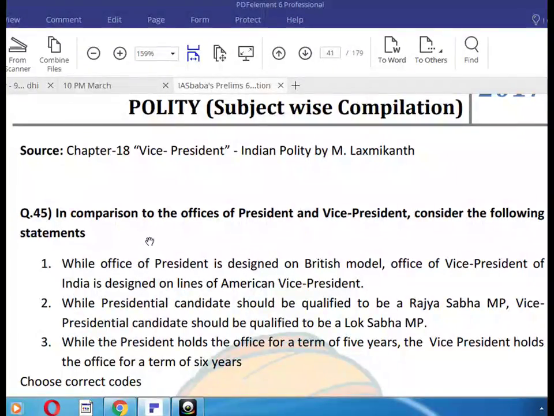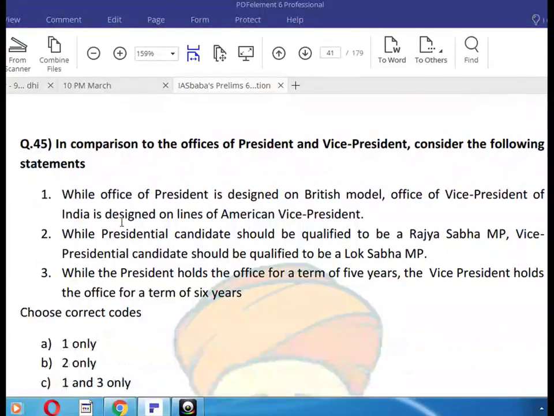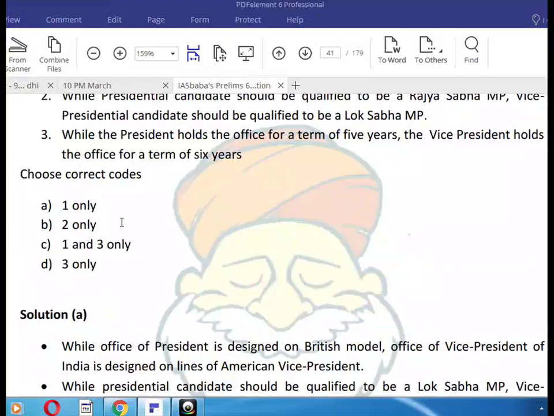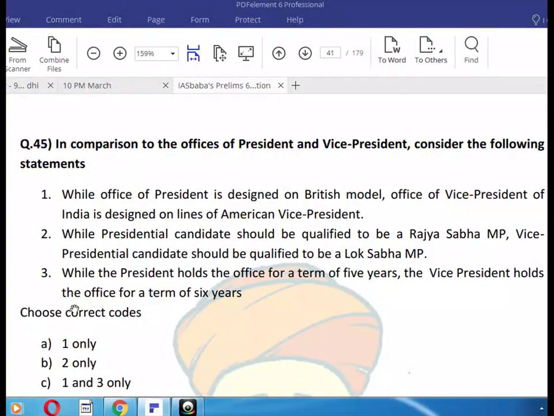In comparison to the office of president and vice president, consider the following statements. Okay, A is the right answer. While the office of president is designed on the British model, the office of vice president of India is designed on the lines of the American vice president.